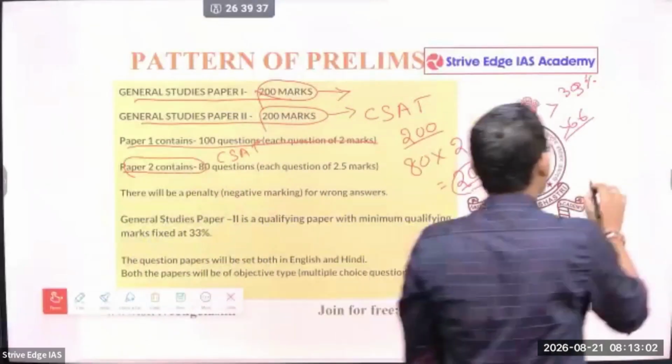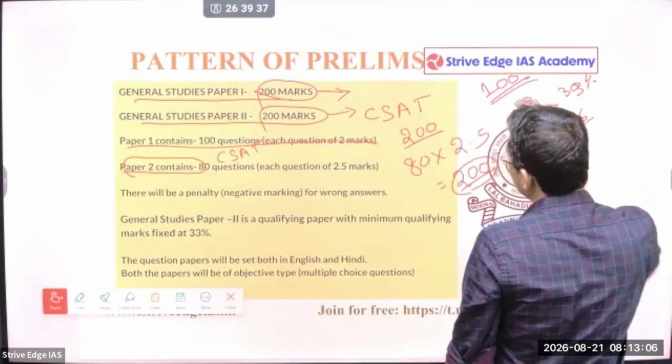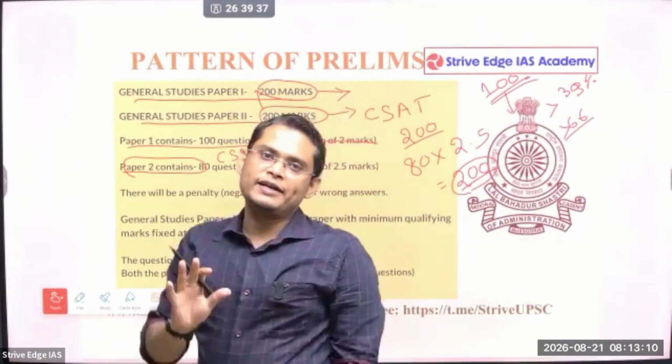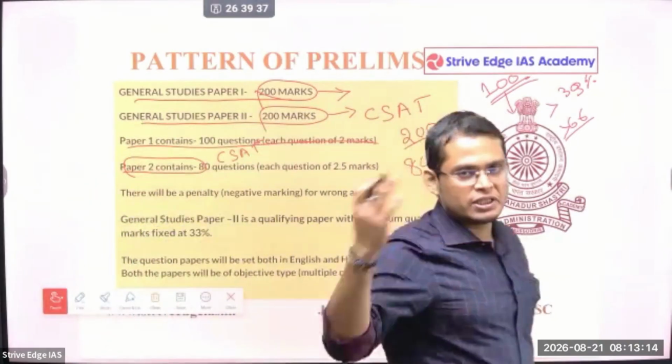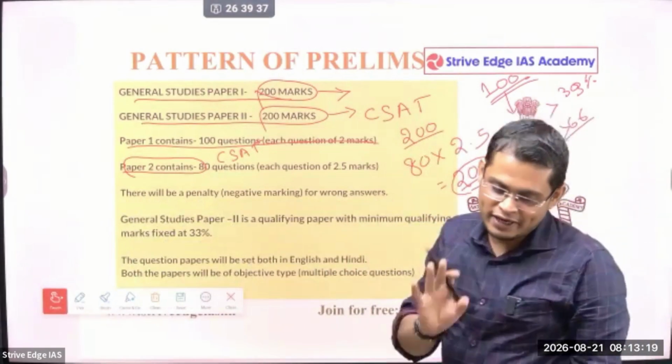So I think you should target at least 100 marks. If you target 100 marks in the CSAT, even under extreme conditions you will at least get 80 plus marks. And don't worry, I am going to teach you the CSAT, and even if you are from a non-mathematical background, having a lot of fear of the CSAT, I am going to make it very easy.